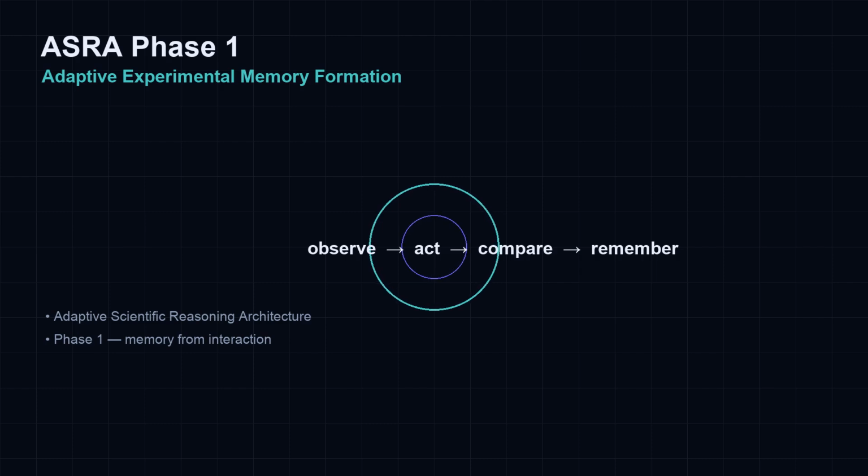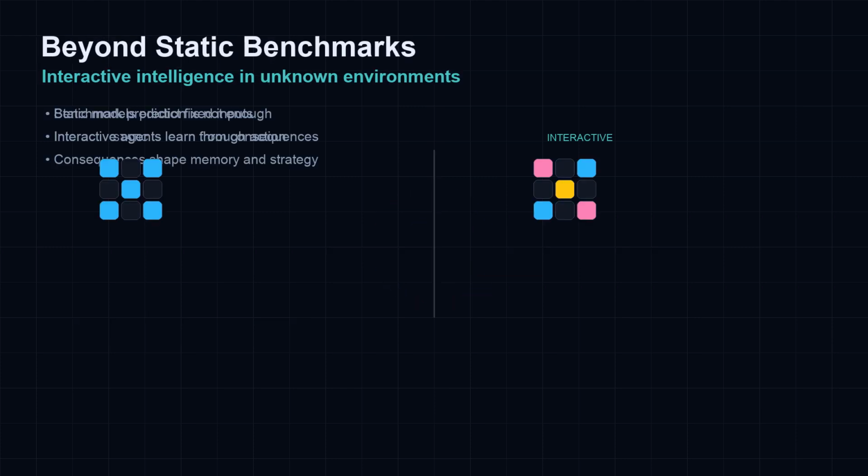ASRA Phase 1 is about adaptive experimental memory formation. Before an agent can reason scientifically, it must learn to observe unknown worlds, act without assumed semantics, and remember what happened. Traditional AI often excels at static benchmarks, but real intelligence unfolds inside environments that change when we act. ASRA treats intelligence as adaptive experimentation in unknown environments.